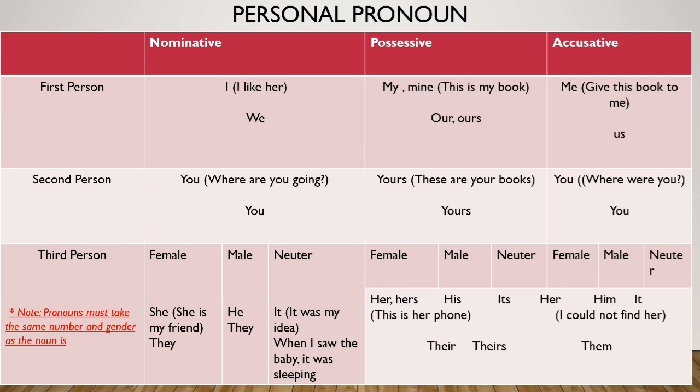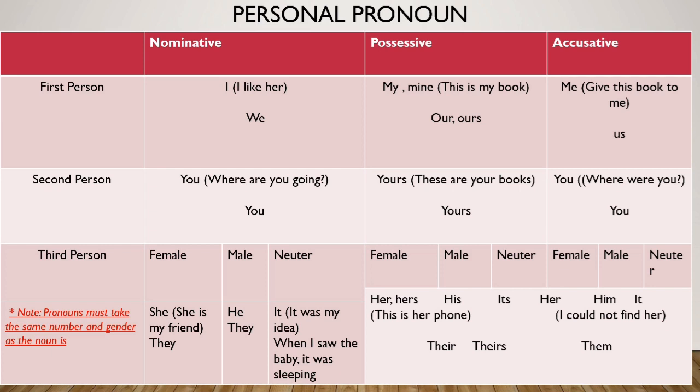or object pronouns. So we call the personal pronouns nominative pronouns when they are used as a noun, not as an object pronoun. For example, the example I gave you, I like her, so I is a nominative pronoun. In second person, where are you going? So you is a nominative pronoun in this particular sentence.